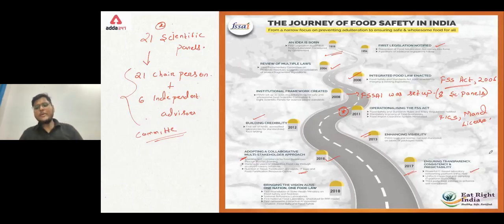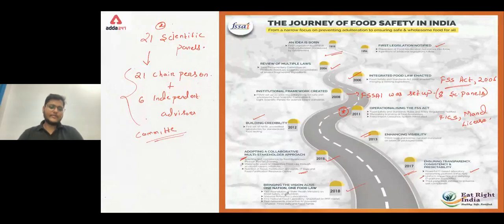Then the uniform inspection and sampling IT platform, that is FoSCoRIS. It was also introduced at this time to carry out the sampling procedure, and a third party audit system was also initiated during these times. And finally, coming to 2018, the One Nation One Food law was established.